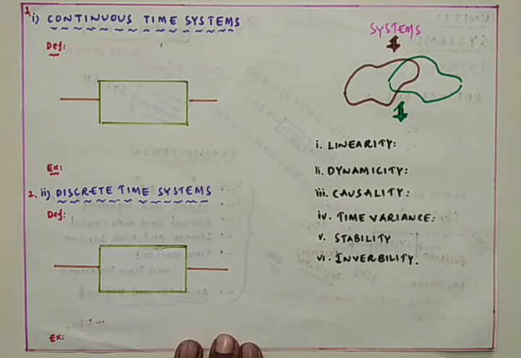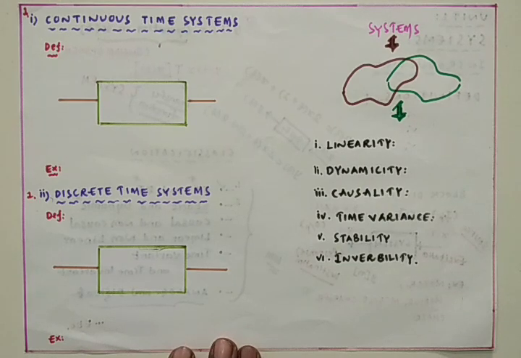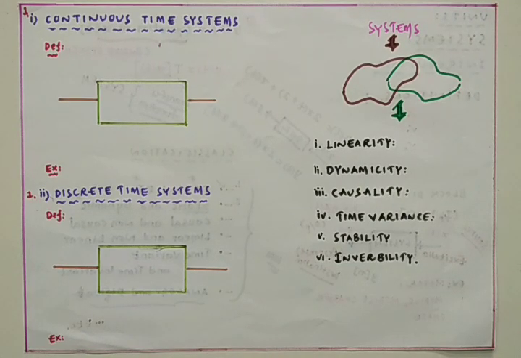Now I am going to the classification of the systems. In the last class we also studied the classification of systems. Around five types of systems we have listed, of which two we are going to study in this particular video. The first one is the continuous time system and the discrete time system.